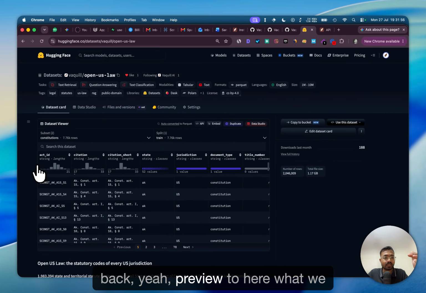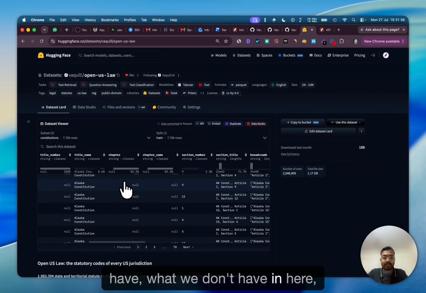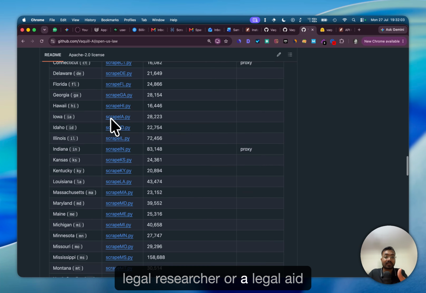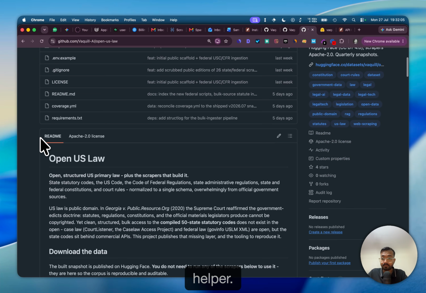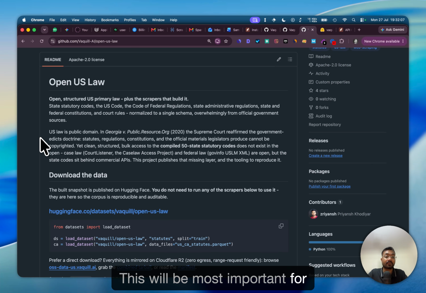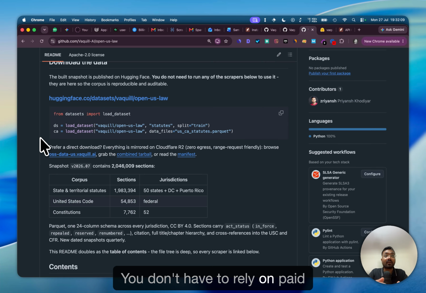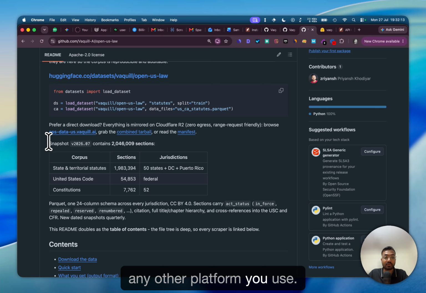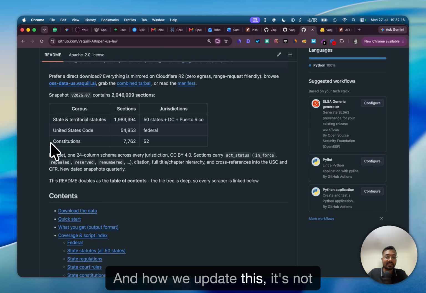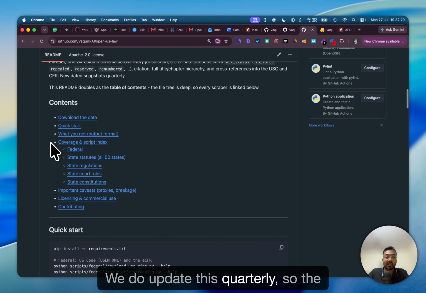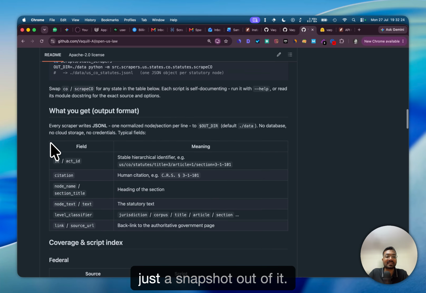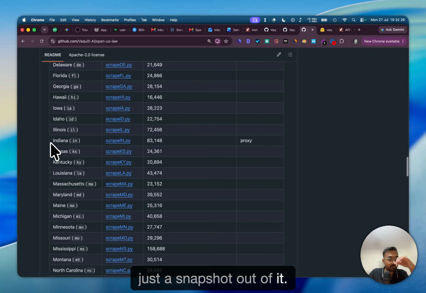Preview here what we have and what we don't have, and use it if you are a legal researcher or a legal aid helper. This will be most important for you. You don't have to rely on paid sources like Thomson Reuters or any other platform you use. And how we update this: it's not a snapshot thing. We update this quarterly, so the data you have is not something that will remain stagnant, or just a snapshot.